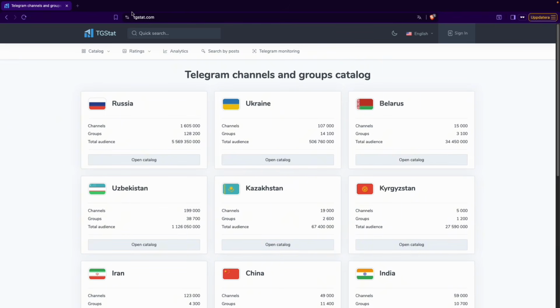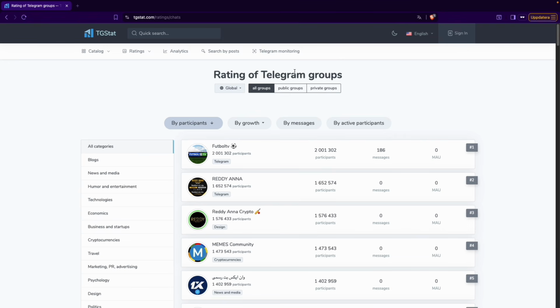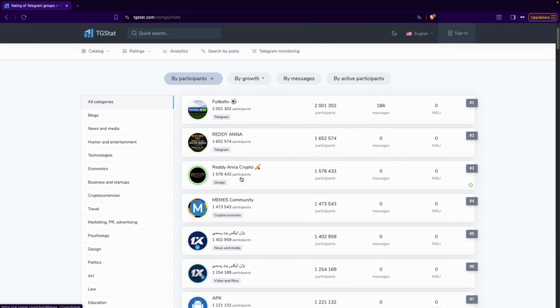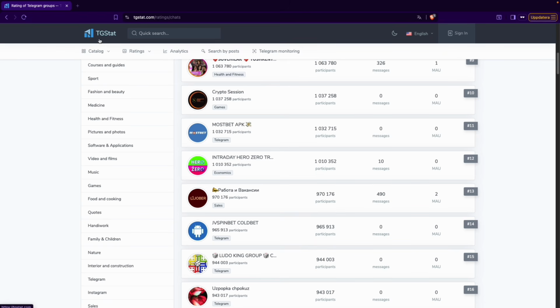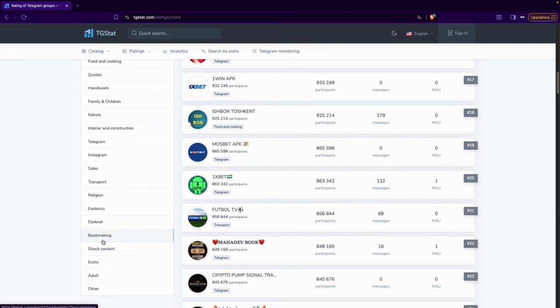Just go to this site, tgstat.com. I do not own this site. It's just a very good catalog site for Telegram. Then you go here to ratings, and ratings of groups. Once you're in here, you're going to see all of these Telegram groups. As you can see, it says participants, which is the same as members, and that is what we want. Here they even have categories because this site is goated. It's super good. So we're going to scroll down here to these two.